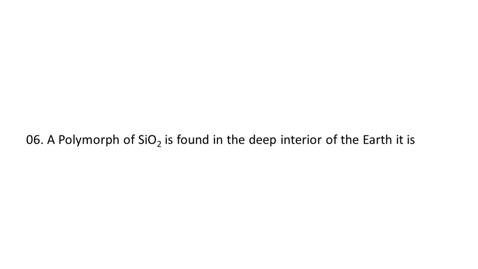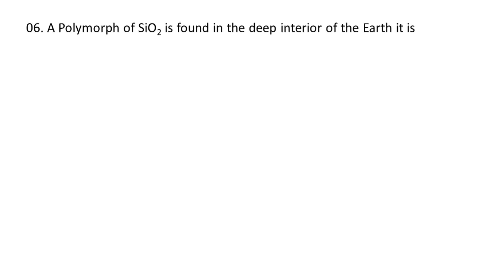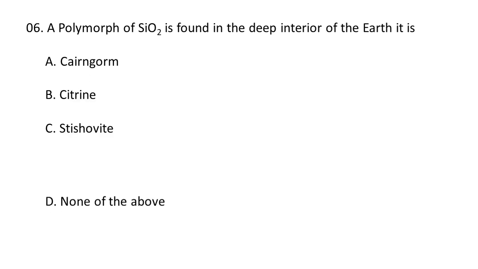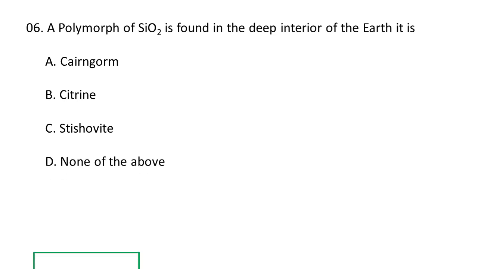Next question. A polymorph of SiO2 which is found in the deep interior of the earth is A. Cairngorm, B. Citrine, C. Stishovite, D. None of the above. The correct option is: the polymorph of silica which is found in the deep interior of the earth is known as stishovite. C is the correct option.